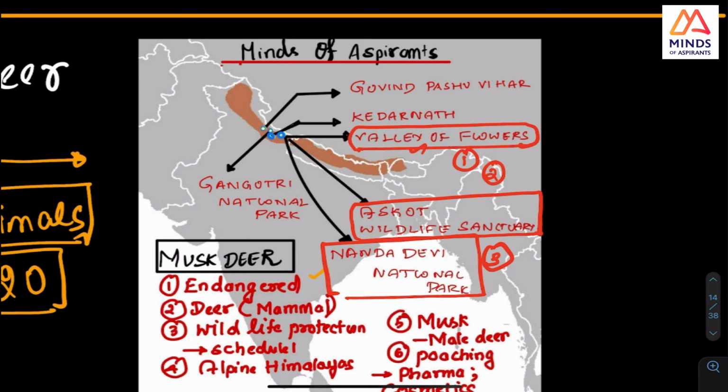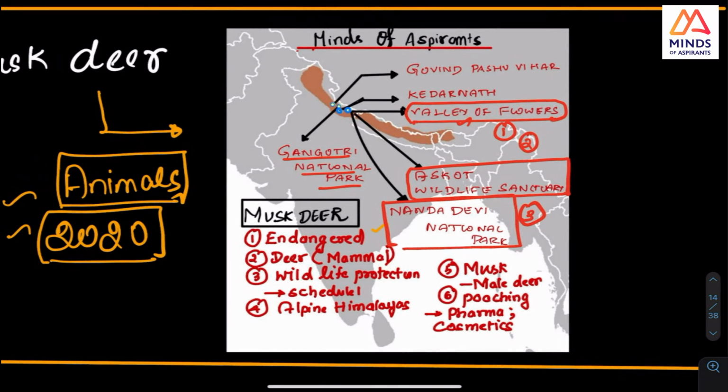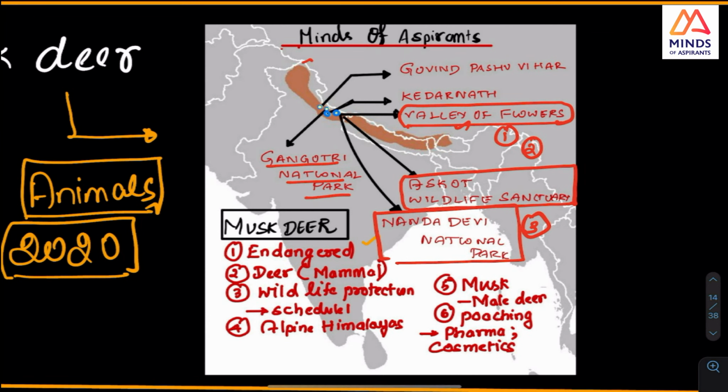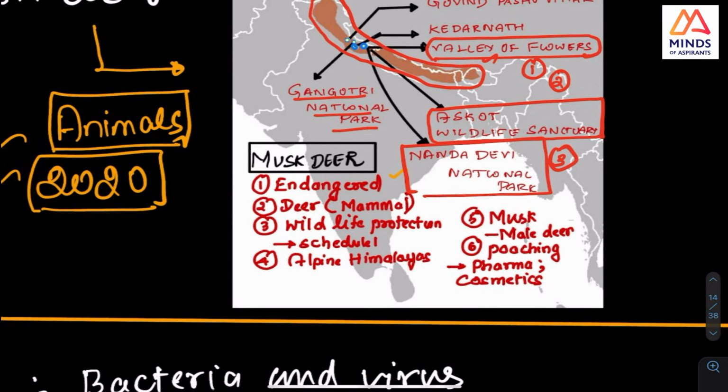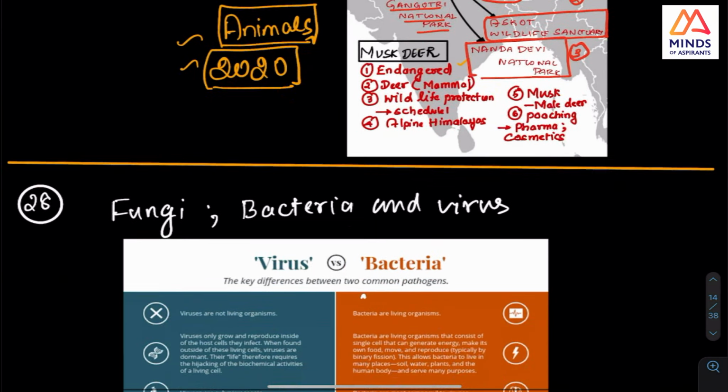Valley of Flowers, Nanda Devi, Askot, and Gangotri you will obviously know, because it is the place where Ganga originates, and everyone knows this. But this Valley of Flowers, Askot, Nanda Devi, this is where you should know, and this is where you will find, and this whole area in the Himalayas, musk deer will be found. And you should know what is this alpine Himalayas also, so that you should check it now.